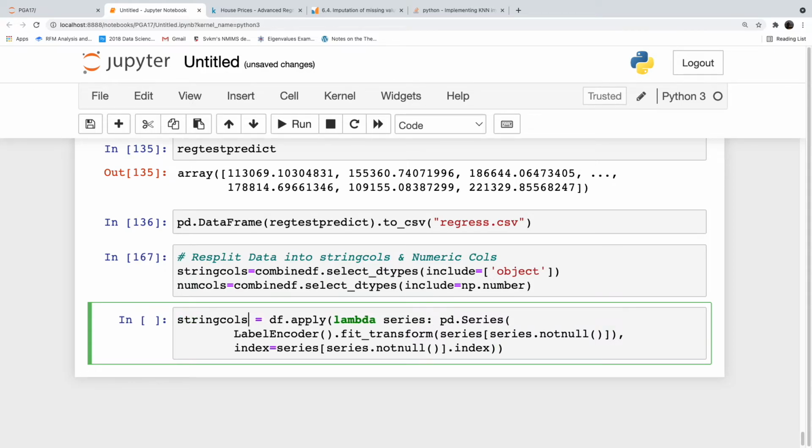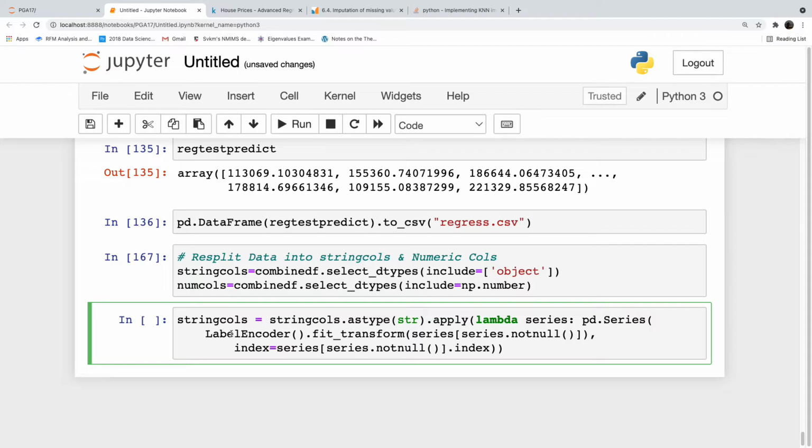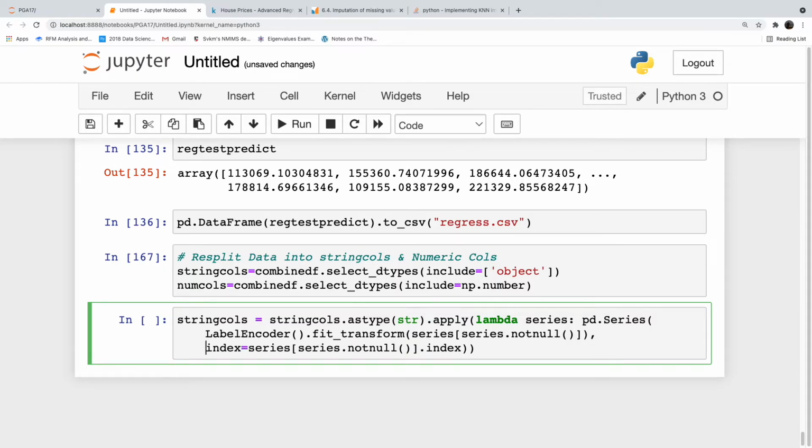String calls is equal to string calls dot apply, oh sorry, before that apply you have to add dot as type str, lambda series pd dot series label encode dot fit underscore transform. It is saying whatever is not null, transform them and then index them with the original series. That is what it is doing.